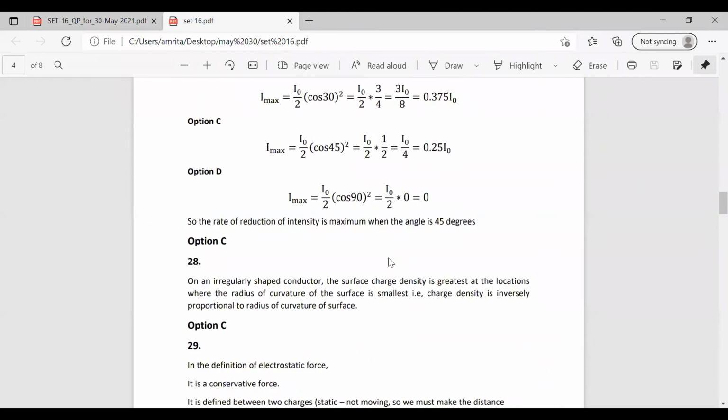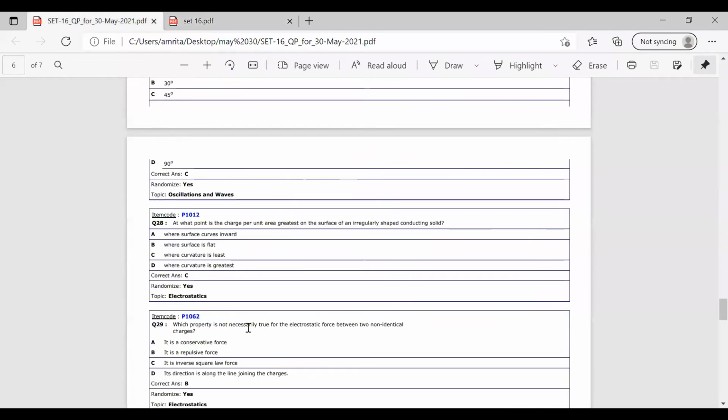So for an irregularly shaped conductor, the surface charge density will be greatest at those locations where the radius of curvature of the surface becomes the smallest. That is, there is an inverse relation. It is inversely proportional to the radius of curvature of the surface. So here it is given in option C: when the curvature is the least, the charge per unit area will be greatest on that surface. So the correct answer is option C.